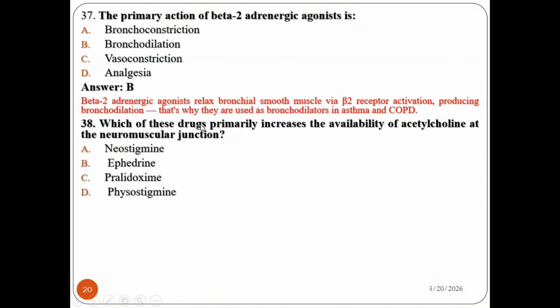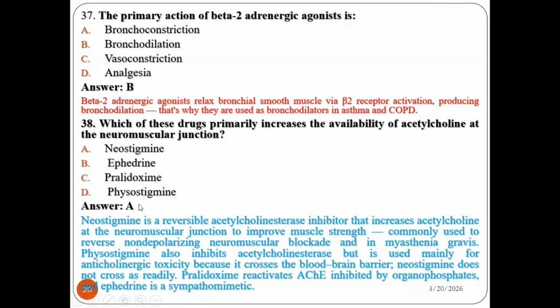The drug that increases acetylcholine to activate nicotinic receptors is neostigmine, because neostigmine is a reversible acetylcholinesterase inhibitor that increases acetylcholine at the neuromuscular junction to improve muscle strength.